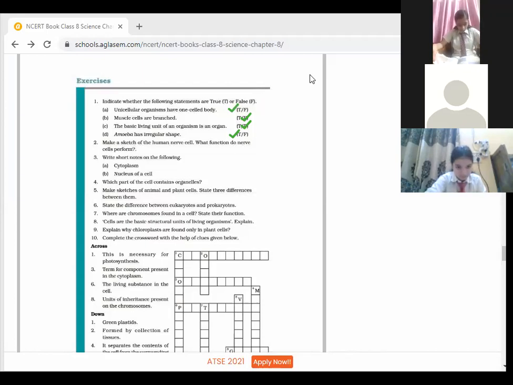Okay, next is question number 3. Write short notes on the following. So chapter 2, question number 2 we have done. You have to write a short note on the cytoplasm and nucleus of the cell. So kindly tell me, what do you mean by cytoplasm?